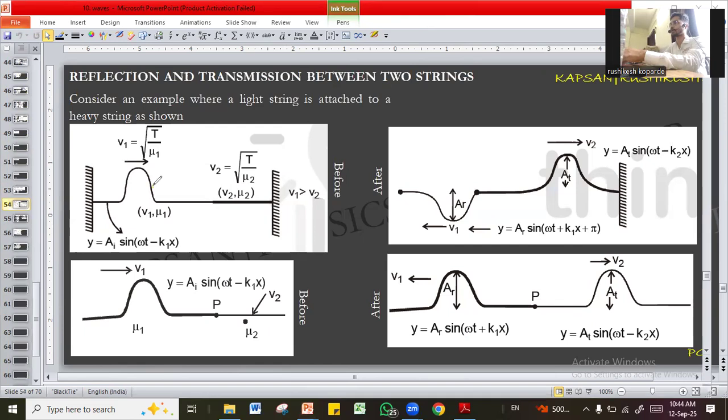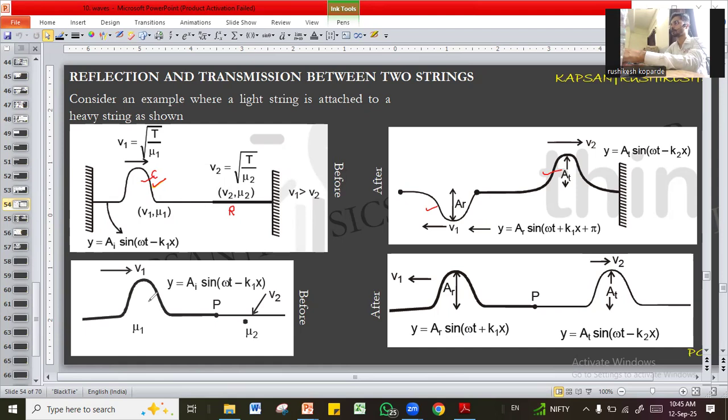So let's say this is a lighter string, meaning having lesser mass per unit length. On the lighter string we have the crest. So comparatively this is the rigid boundary. So you will have a reflected wave, but it will have a trough like this. And some part of this incident wave will be transmitted as it is.